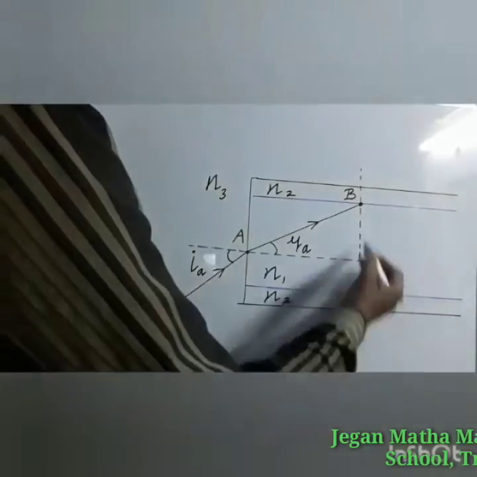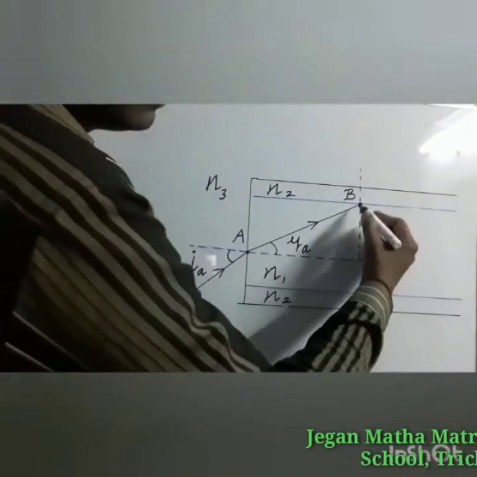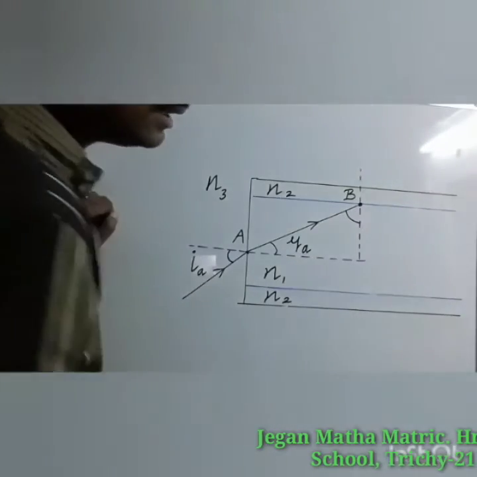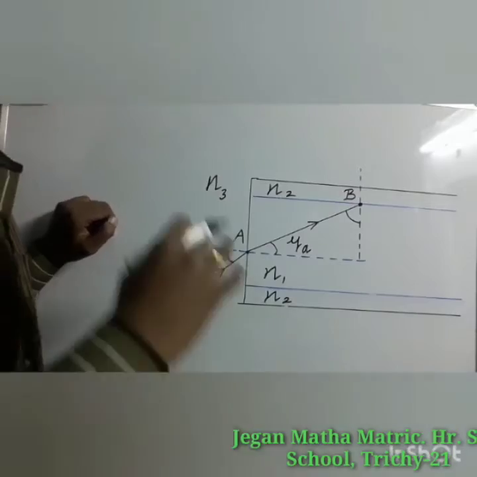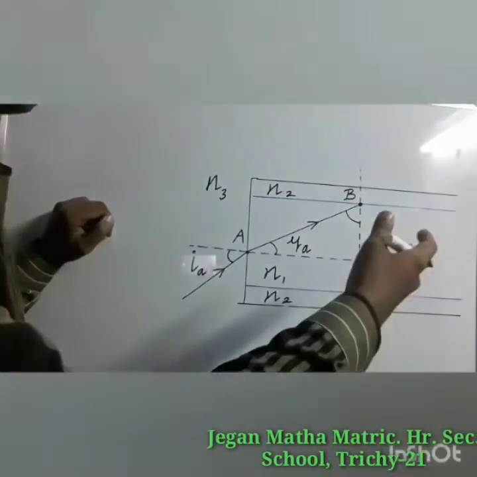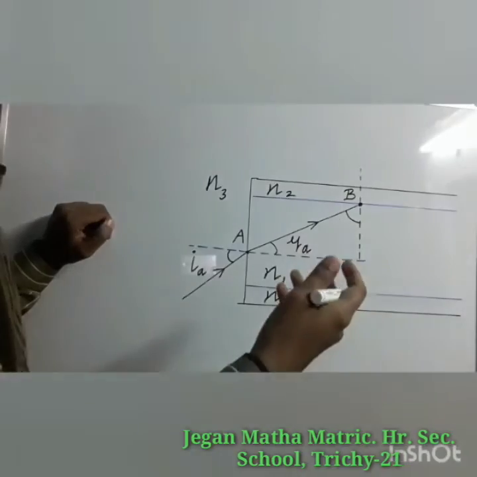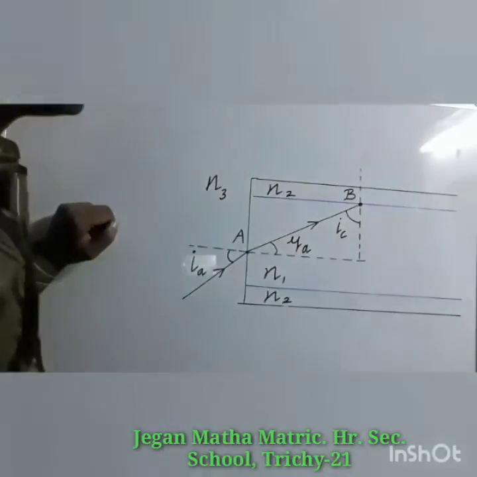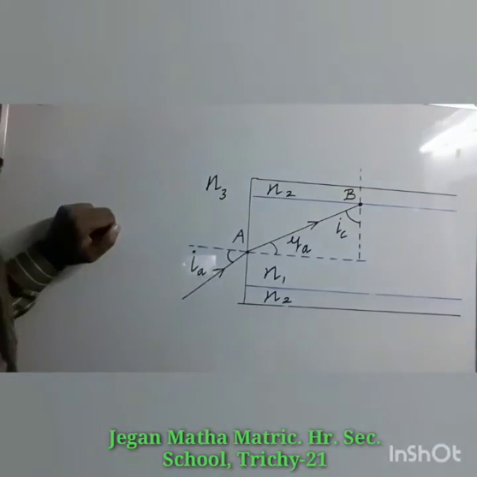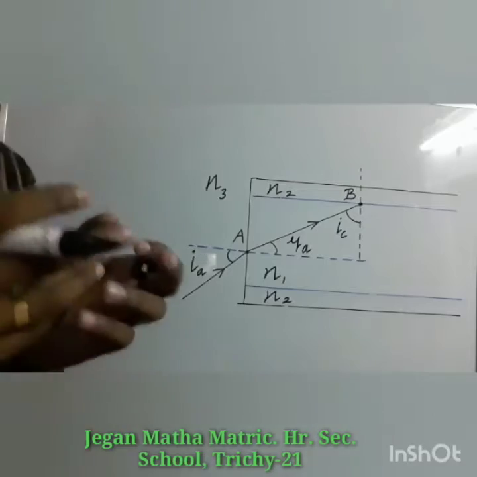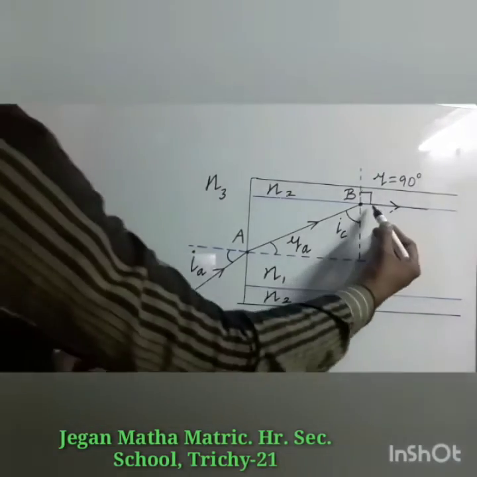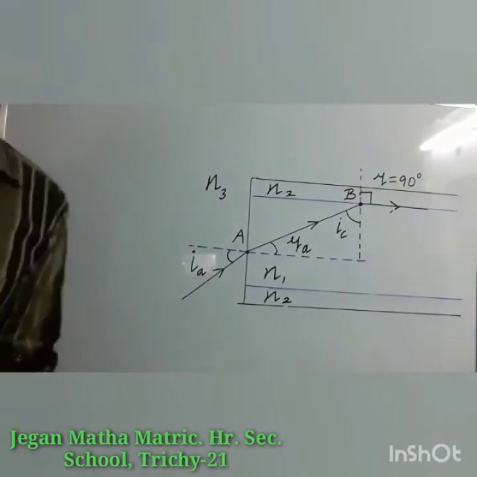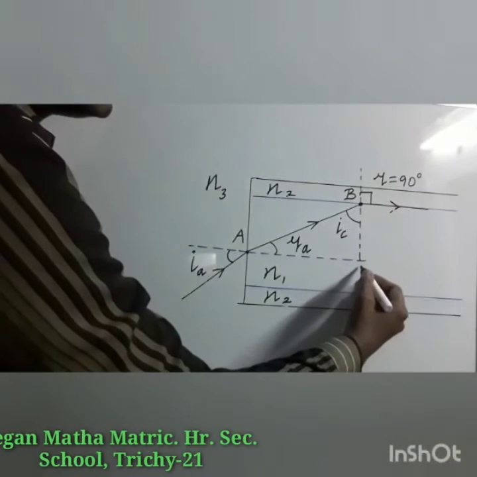Here I have drawn the normal line at the point B. For this point B, it is only the incident ray. So the angle between the incident ray and the normal is known as the angle of incidence. Here to make the total internal reflection, at least that angle should be equal to IC, the critical angle. Then what will happen to the refracted ray? That will lie on the boundary itself. That means the angle of refraction will be 90 degrees. The refracted ray lies on the boundary which separates the core and the cladding. Two normal lines meet at the point C.